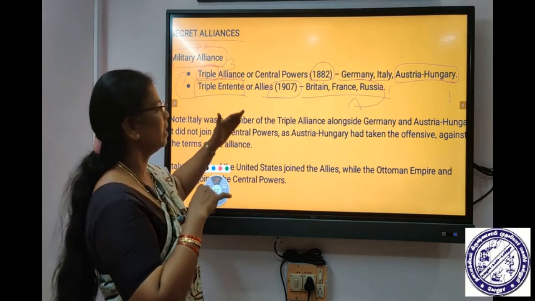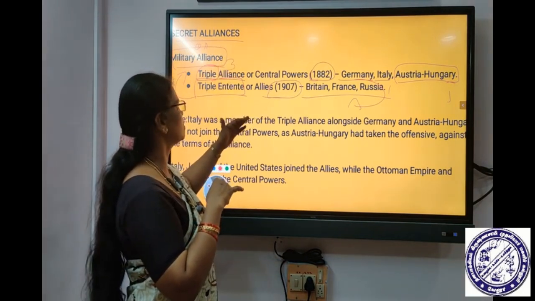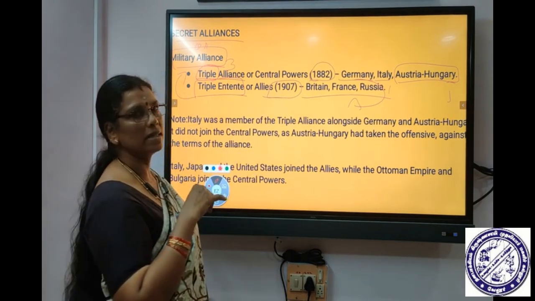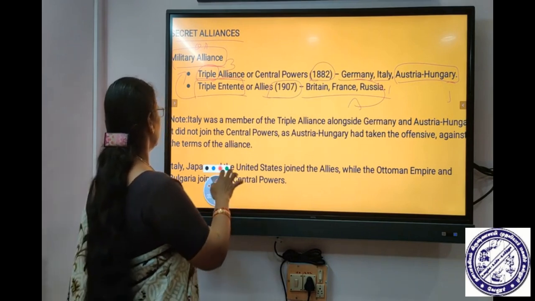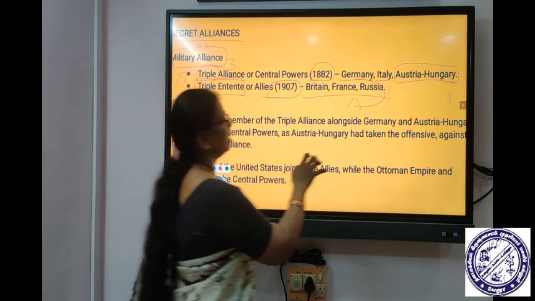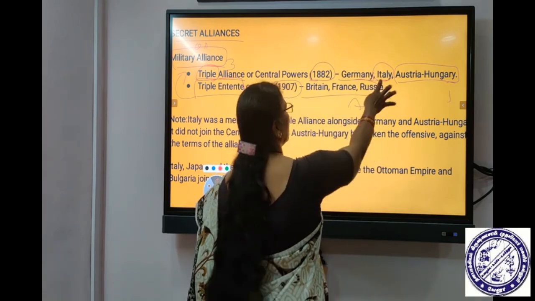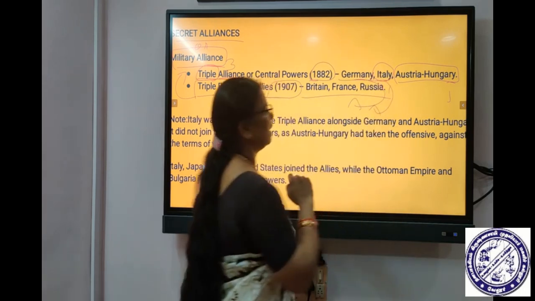The same way, in the year 1907, Britain, France and Russia also entered into an agreement called the Triple Entity Agreement. At a later stage, Italy withdrew from the Triple Alliance and joined the Triple Entity.